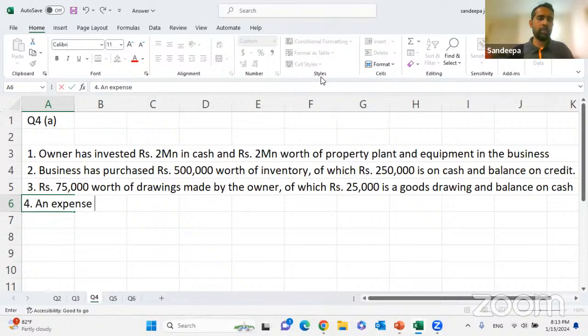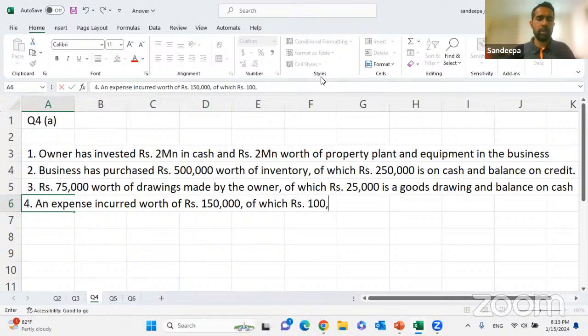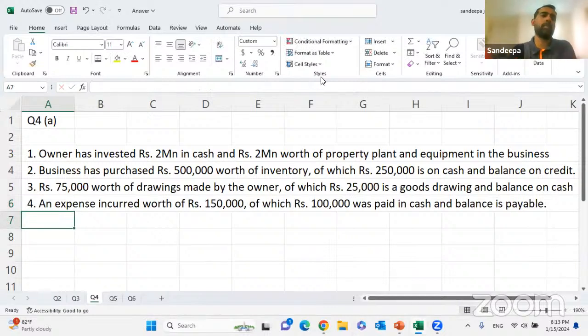An expense incurred worth of rupees 150,000, of which rupees 100,000 was paid in cash and balance is payable.